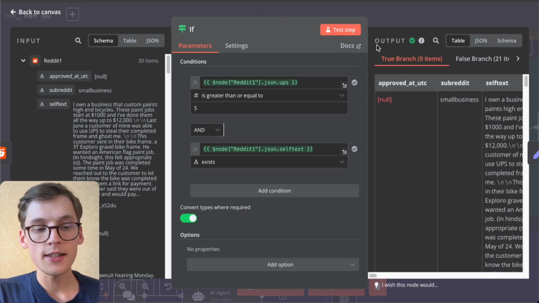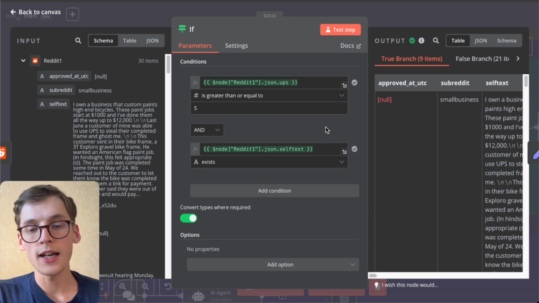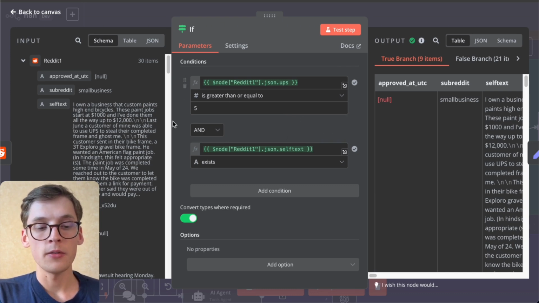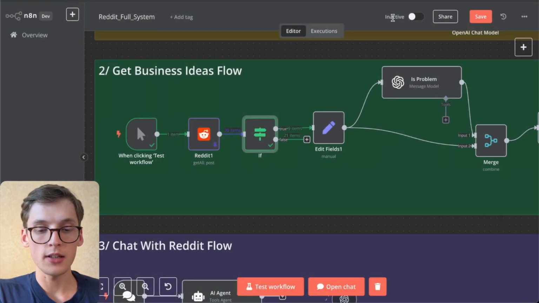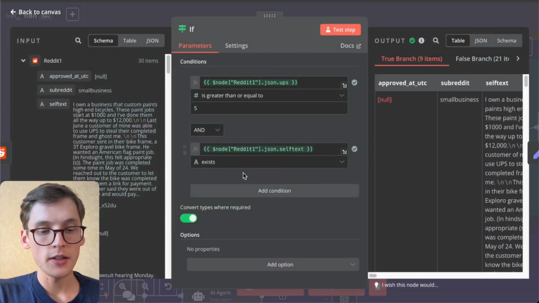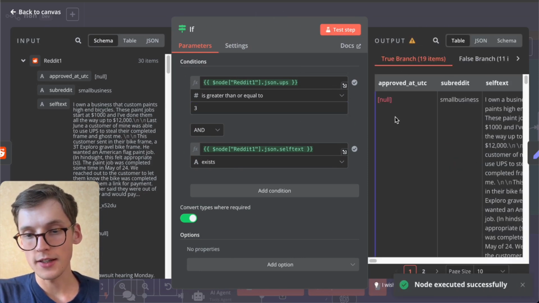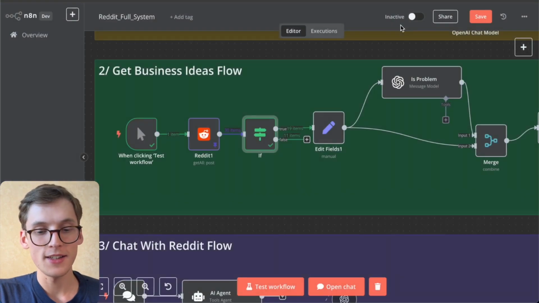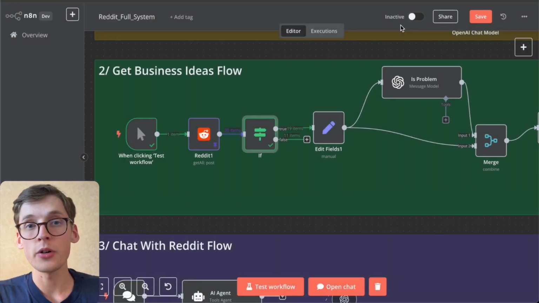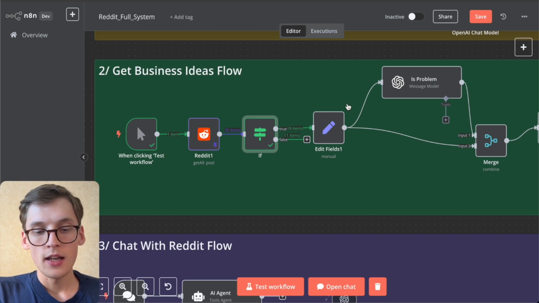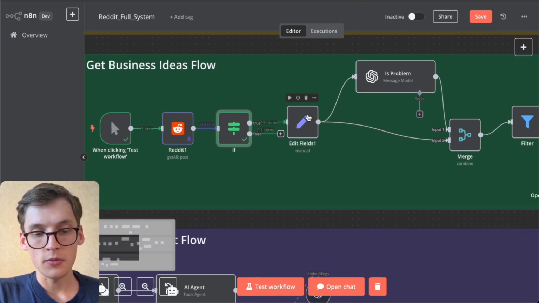And then after we test it, we see that only 9 outputs have 5 upvotes or more, as well as the text existing. That's why we shorten our selection, and we are using only the true items because we want to get only the best performing posts in this case. Of course, we can limit it to like 3, for example, and we'll be getting way more, so we can get like 19. So I can leave this as it is to get more data because it will be more interesting and representative.